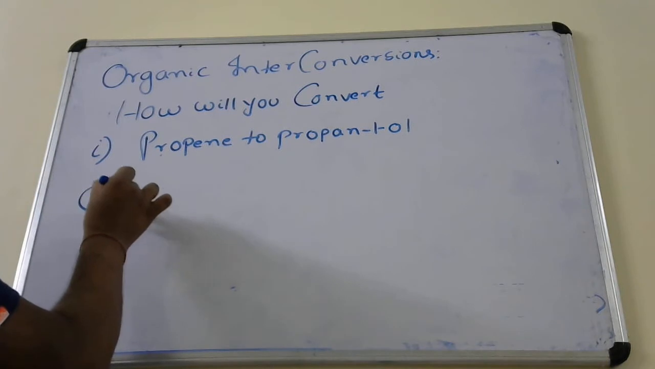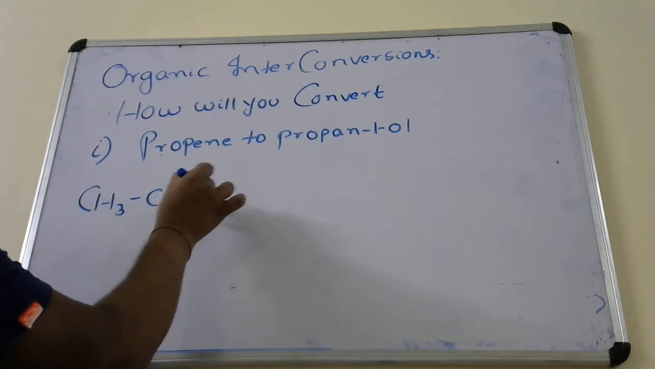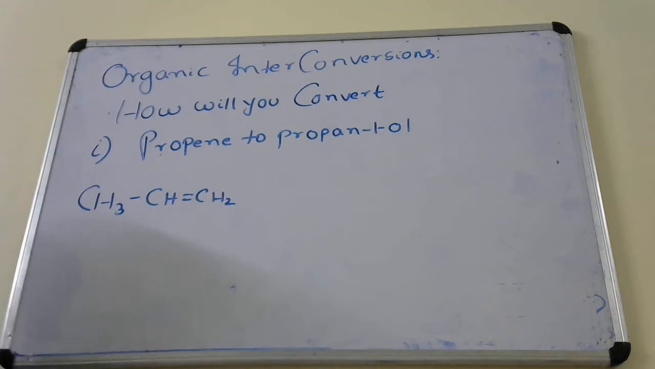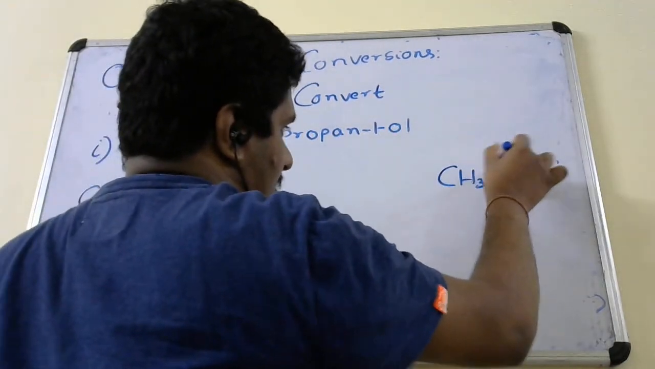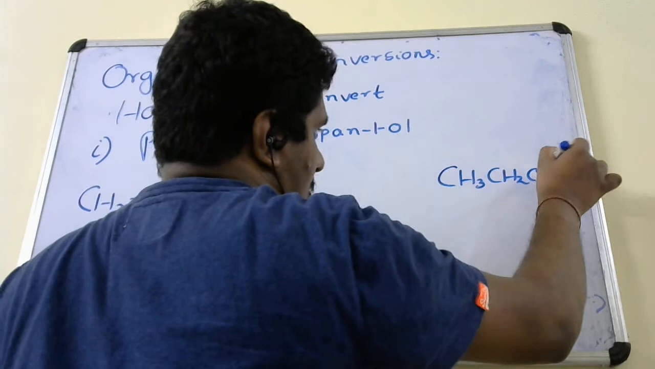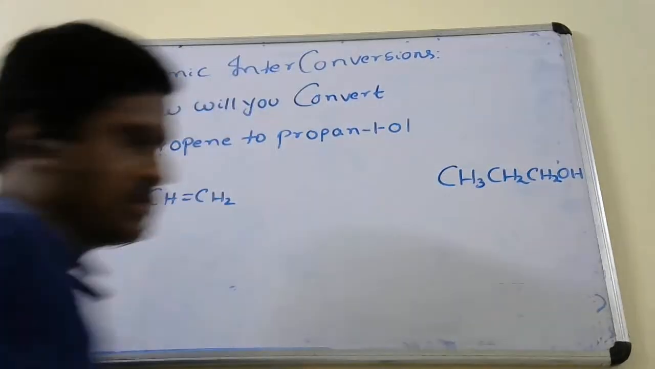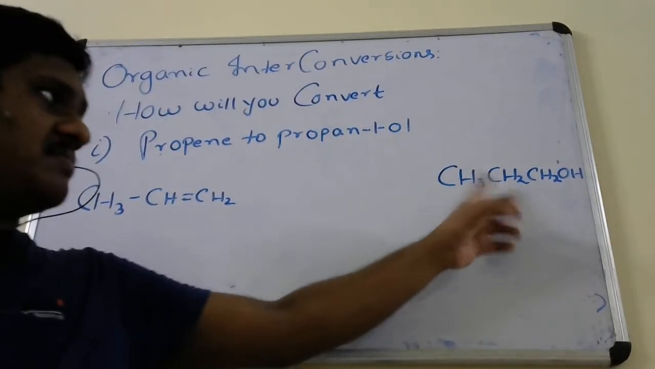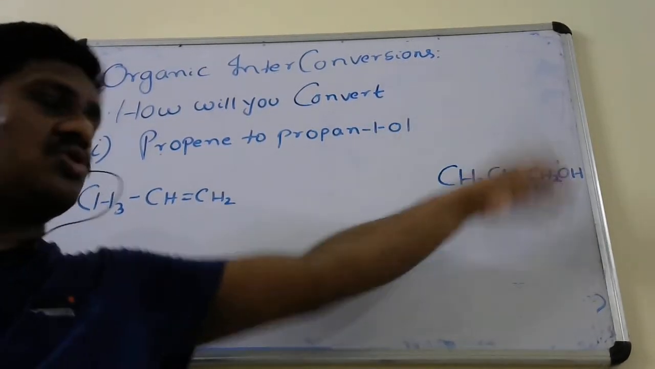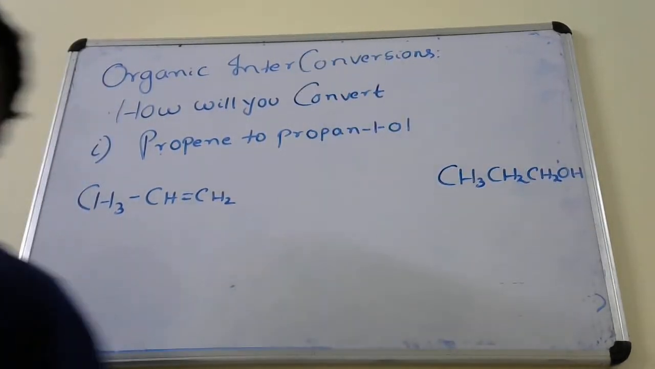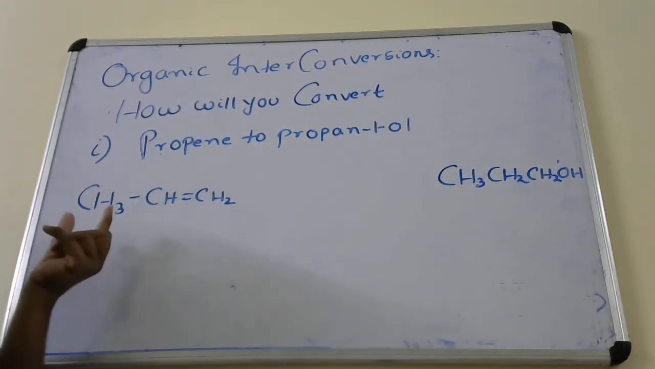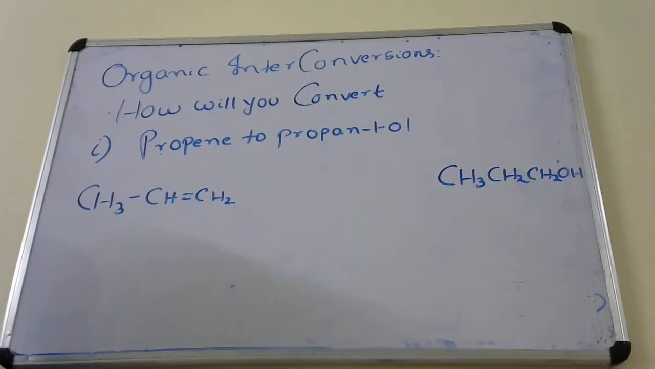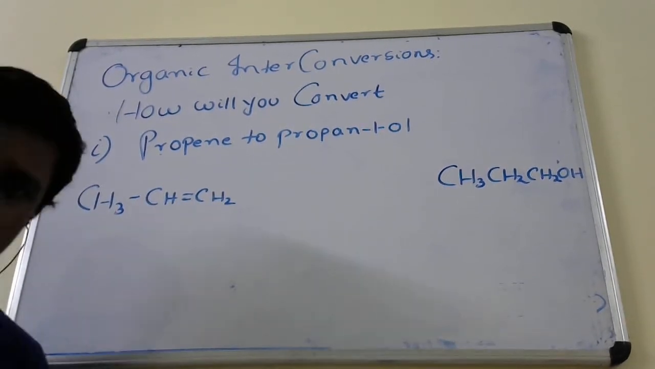So your propene is your starting compound. Okay, from this compound you have to begin converting, and finally you have to get propan-1-ol. Propan-1-ol: prop means 3 carbon, ol means alcohol. At one position an alcoholic group is there. Propene means double bond, or it is prop-1-ene. Prop means 3 carbon, 1-ene means double bond at one position.